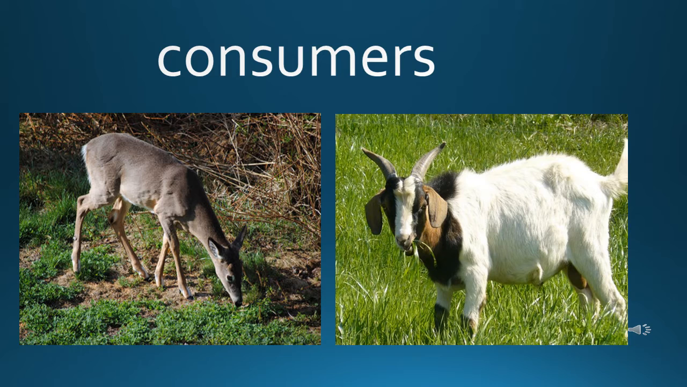Here you can see the picture of a goat that is eating the grass, and another picture is of a deer that is also eating the grass. That means these are the consumers which are consuming the producers.